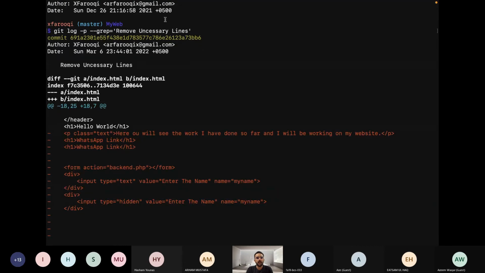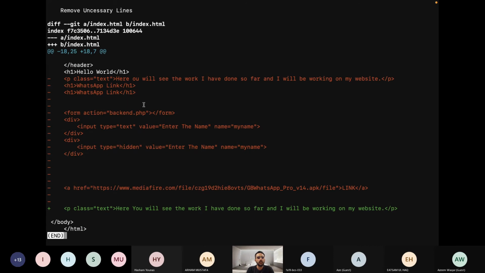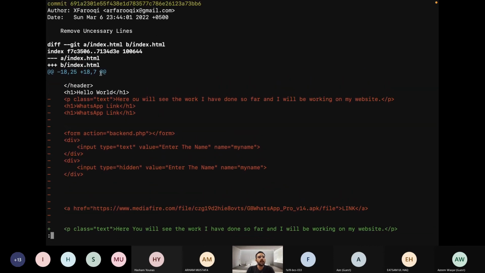Now it is showing that particular commit, all the changes, all the lines of code that have been added and removed in that commit, and other details of that commit, using one single command. So these two commands are beneficial when we have a very large repository and we want to find a particular commit and we only know its SHA key or just its commit message, that we can find it using these commands.